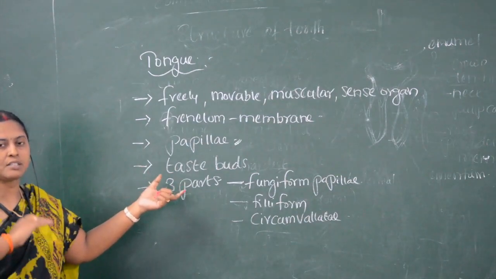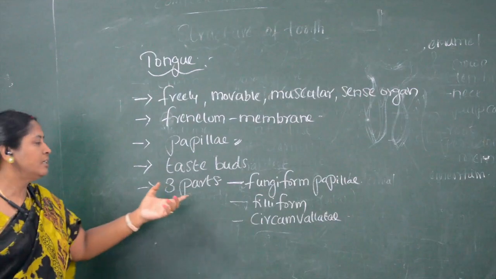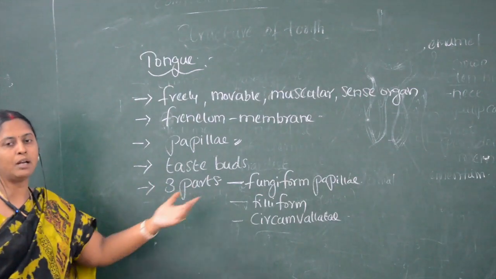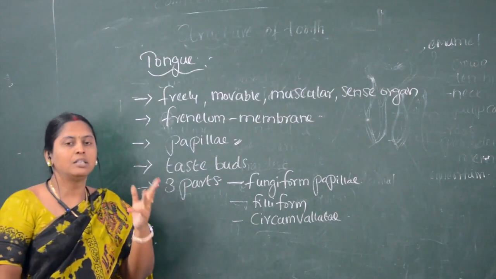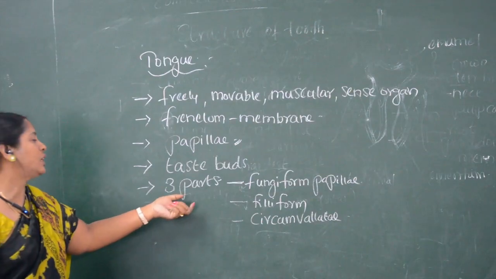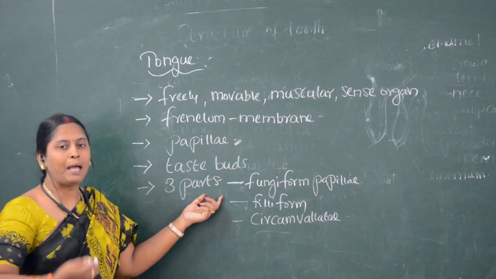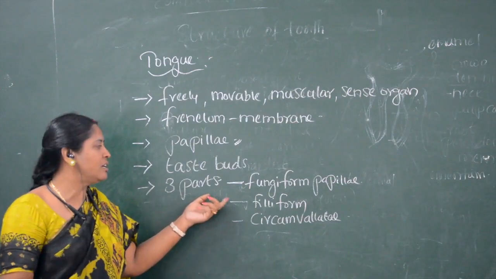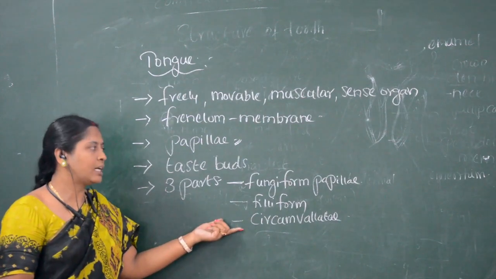The surface of the tongue is covered with papillae, and papillae consist of taste buds. Strictly, the tongue is not divided; the papillae spread on its surface are of three types basing on their location: fungiform, filiform, and circumvallate.